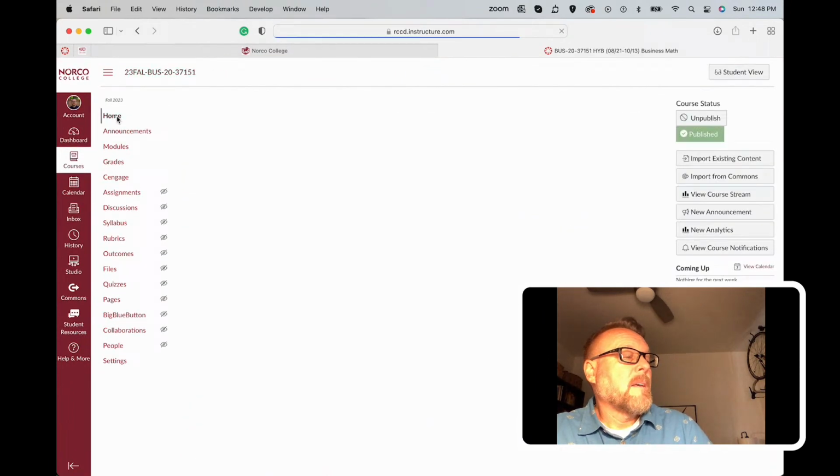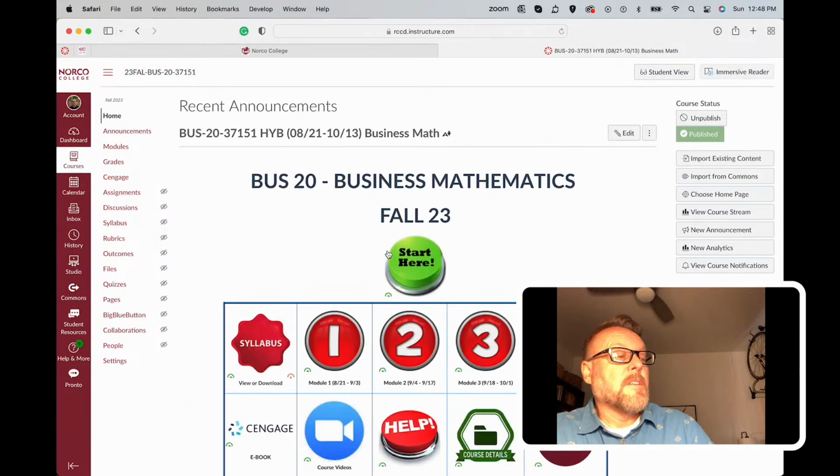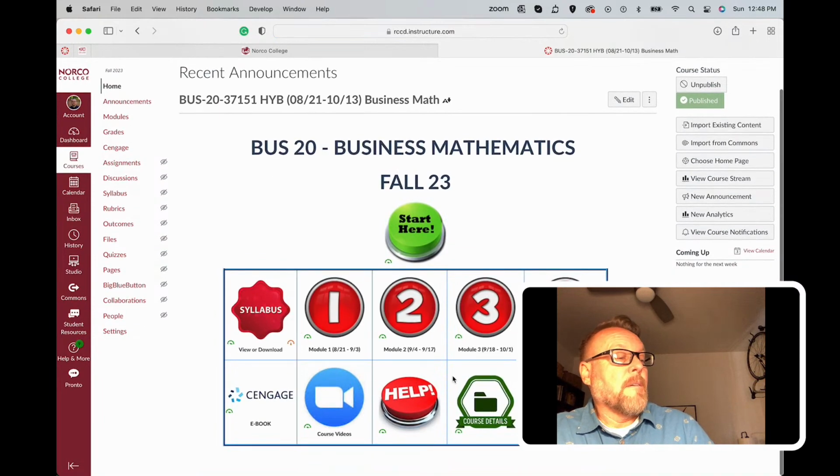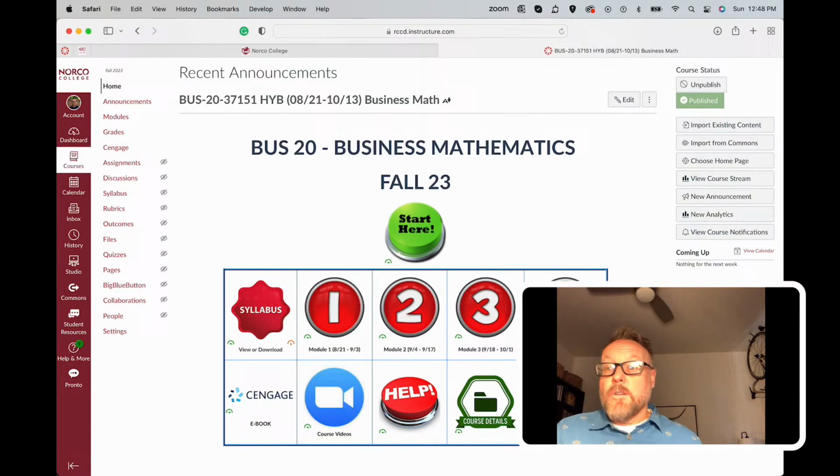So I'm going to go back after following all the steps of the Start Here. Then the front page, you can kind of easily navigate it. I have a syllabus button that gives you the syllabus. You can read it anytime. I always put the most current version online. Then there's 4 modules. The class is broken into 4 2-week modules.